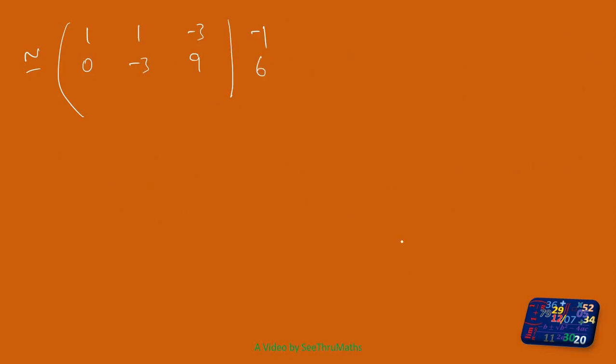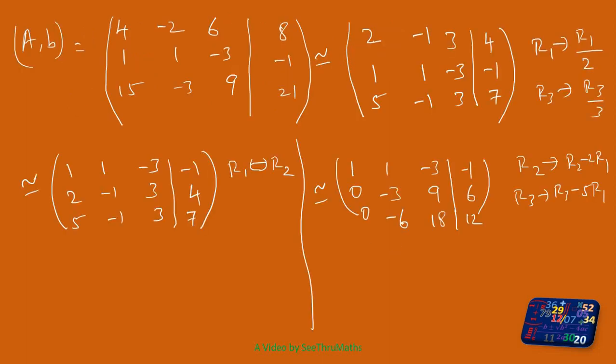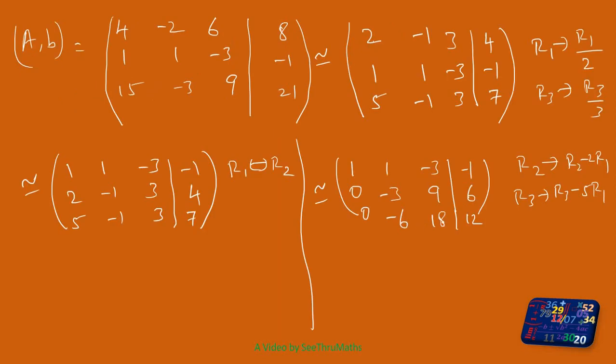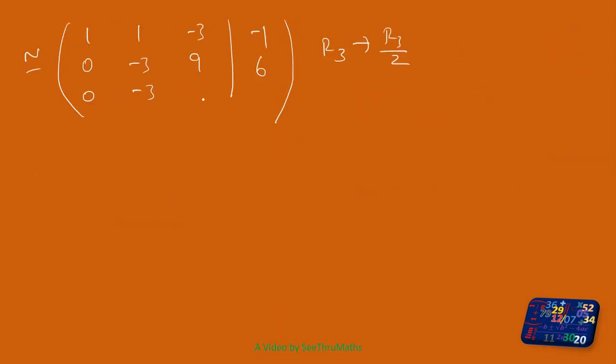What about the third row? I will divide this one by 2. Row 3 replaced by row 3 divided by 2. So I will get 0, minus 3, 18 divided by 2 is 9, 12 divided by 2 is 6.